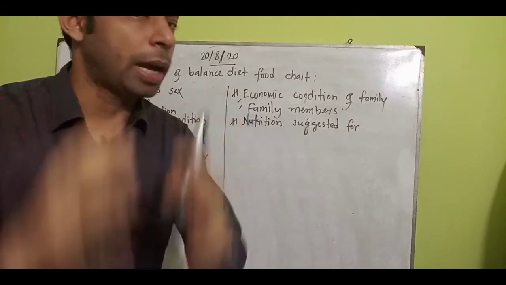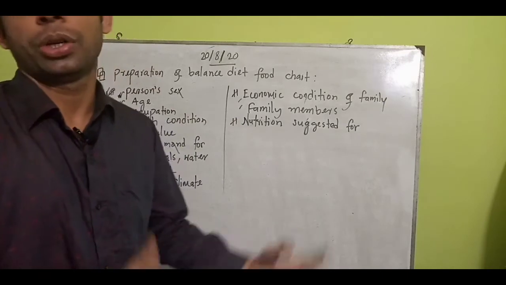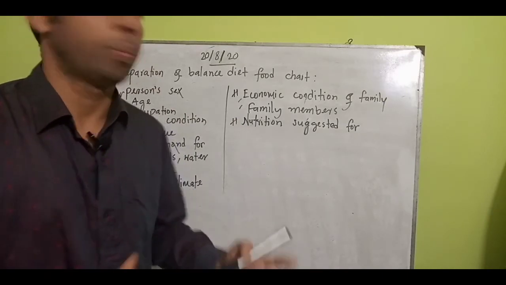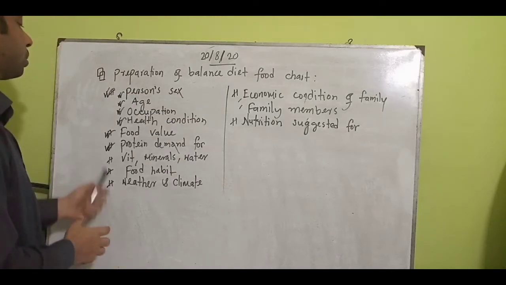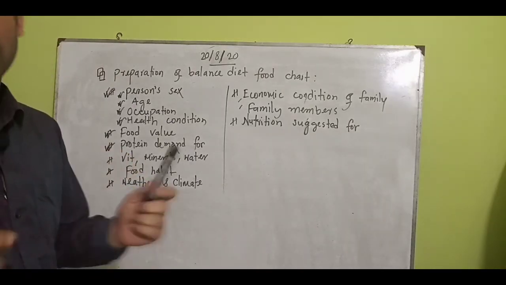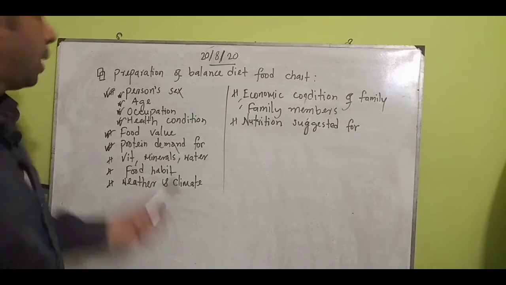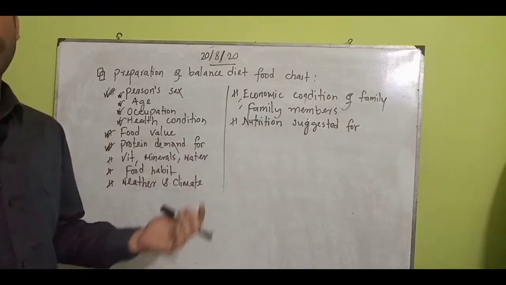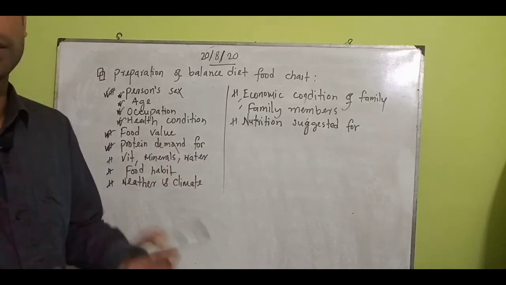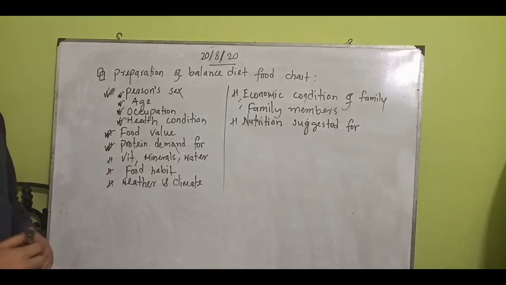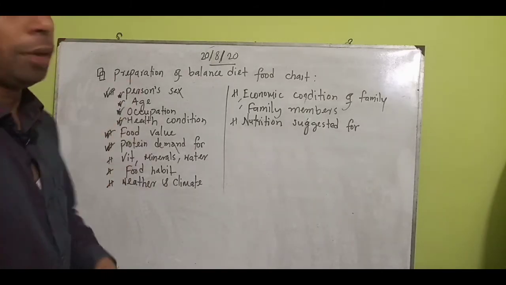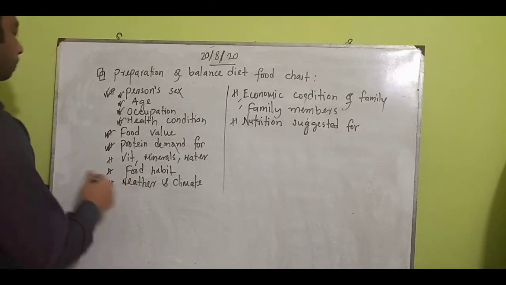On the basis of that, for getting the proper body shape, protein is very important for that purpose. So protein demand is included according to height, age, health condition, and male or female. On the basis of that, protein demand is needed for including in preparing the balanced diet food chart.